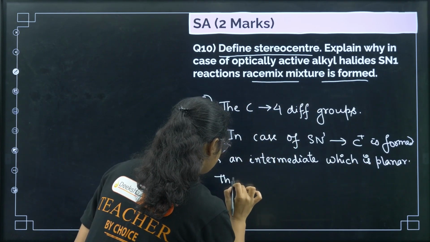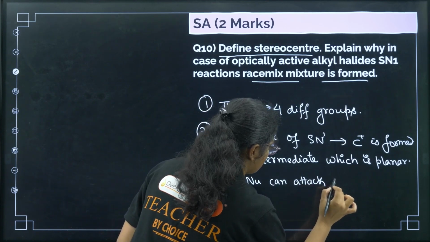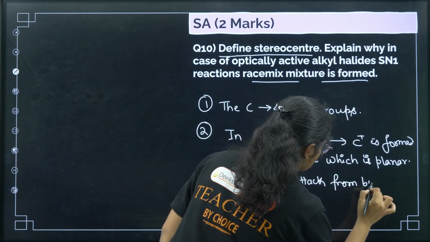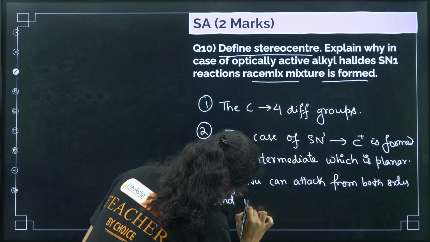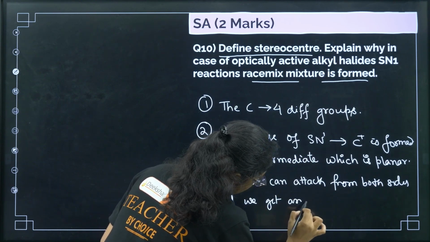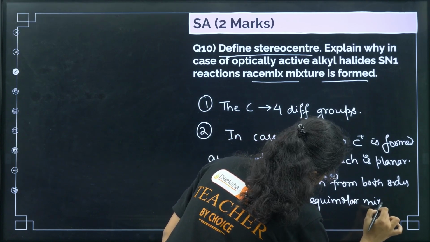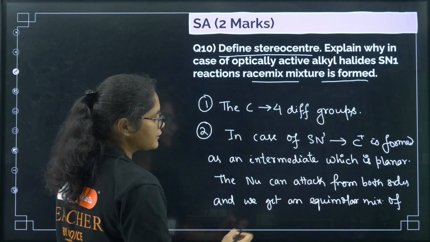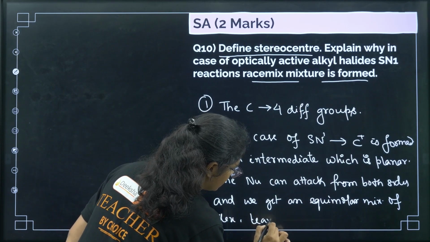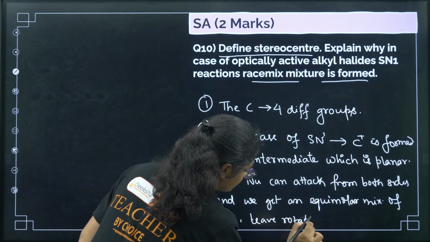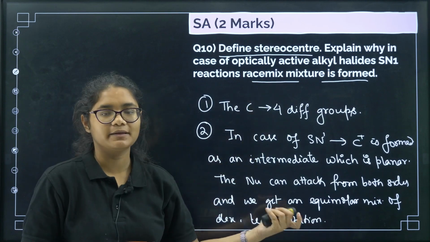The nucleophile can attack from both sides and we get an equimolar mixture of dextro and levorotatory products. Okay, so that is why a racemic mixture is formed.